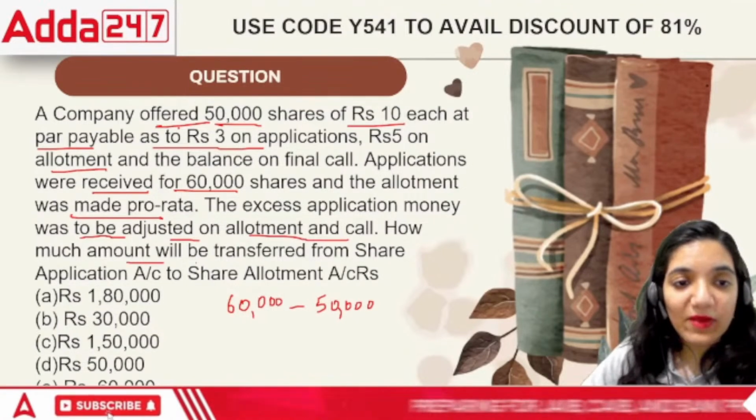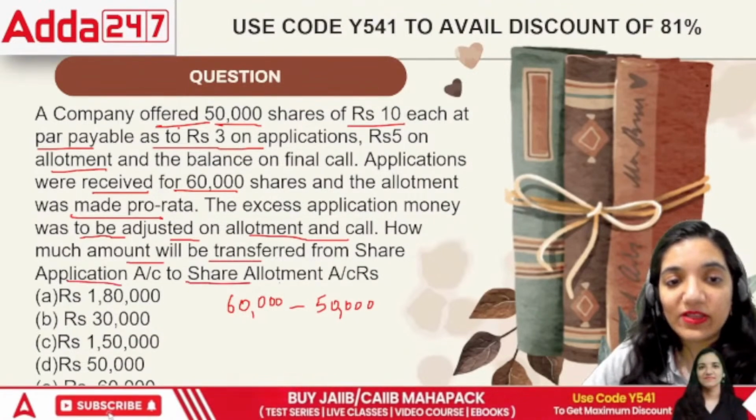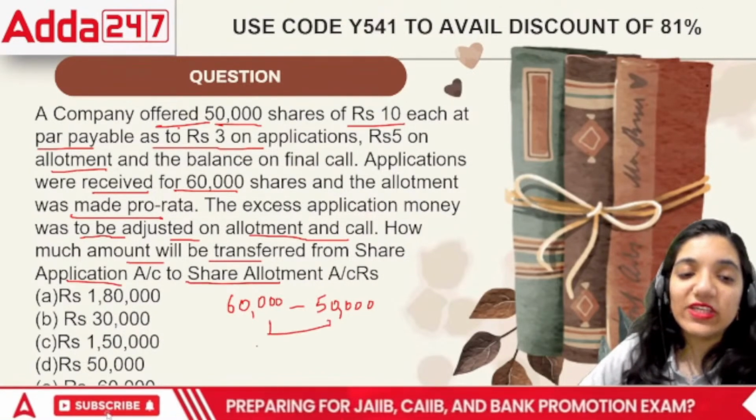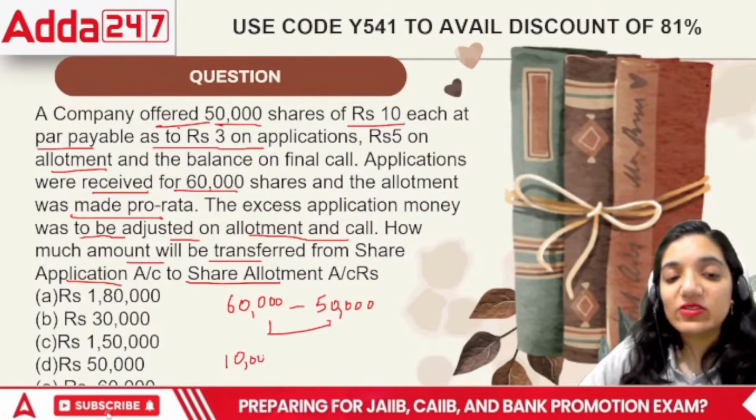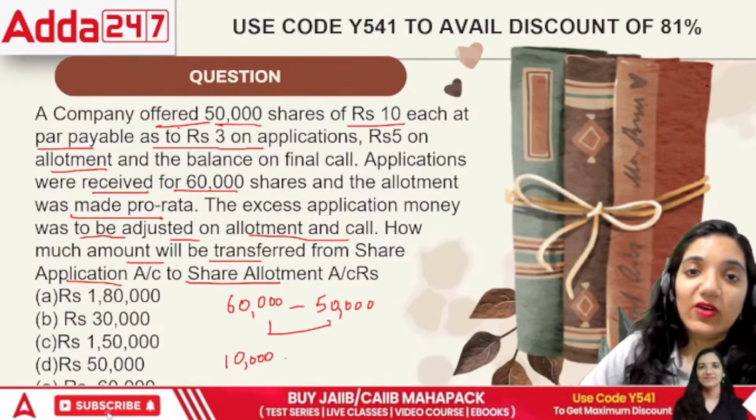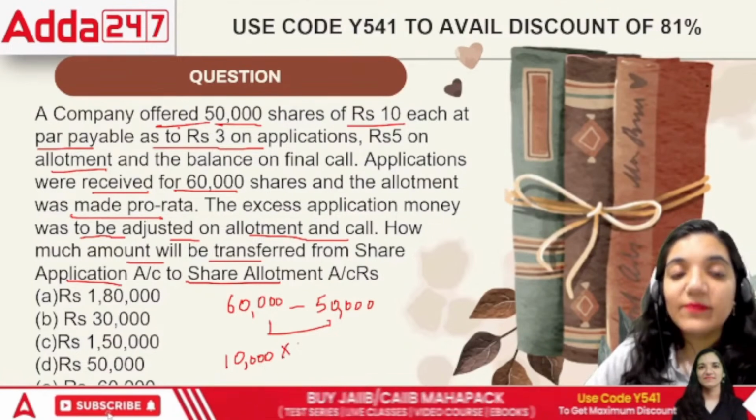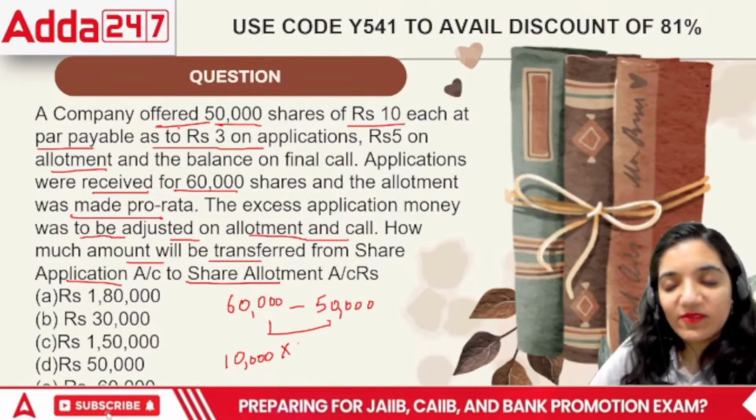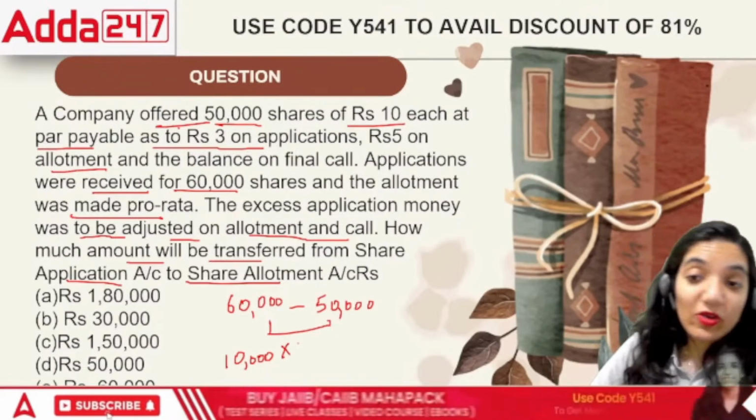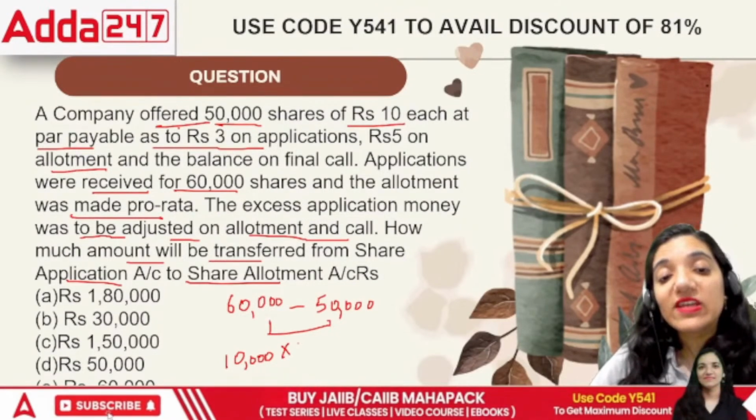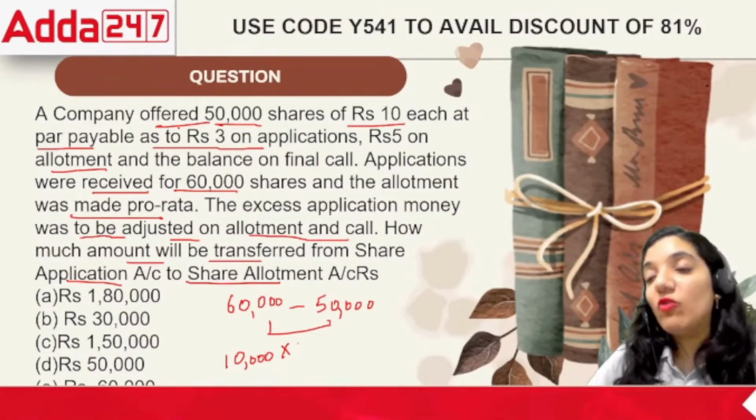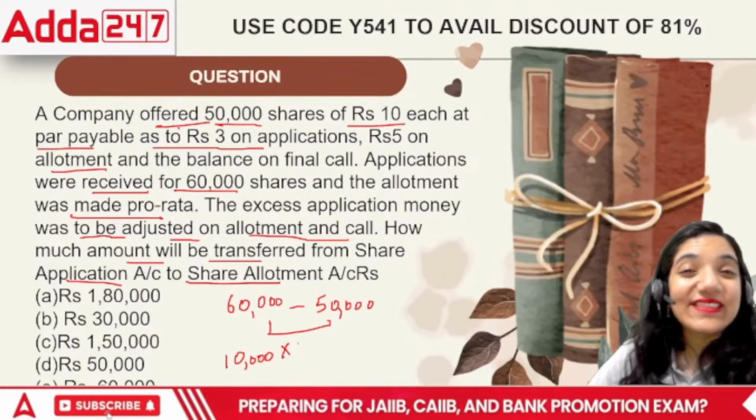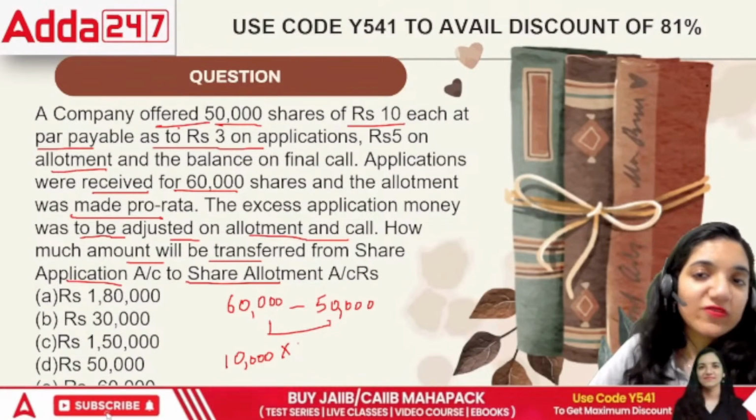For how much amount will be transferred from the share application to the share allotment? Number 1, in this case 60 to 50. Ultimately, the excess number of shares is 10,000. On that, the application money, see, people asked for 60,000 shares, we said that we have 50,000 shares. People got excited, they really wanted to buy our shares, so they oversubscribed. They gave us money for 60,000 shares, but our limit was 50,000.